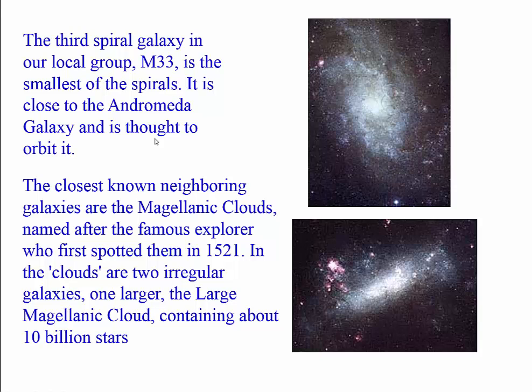Now, M33 is another spiral galaxy in our group. You can see that as a spiral galaxy. It is close to Andromeda, and astronomers think it could be orbiting Andromeda. Another closest neighboring galaxy is the Magellanic Cloud. Here it is. And it contains about 10 billion stars.